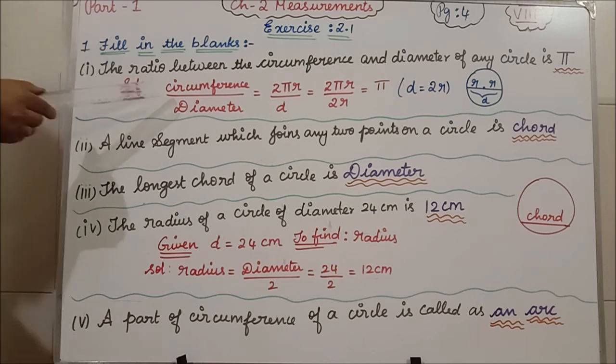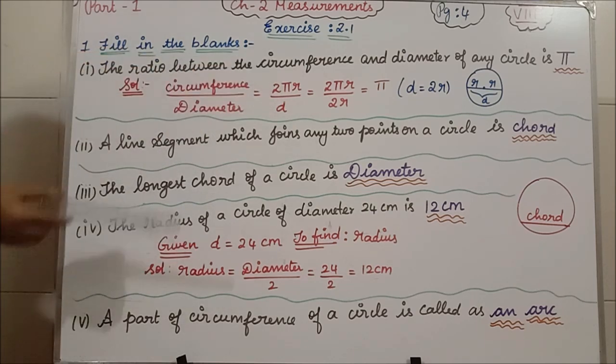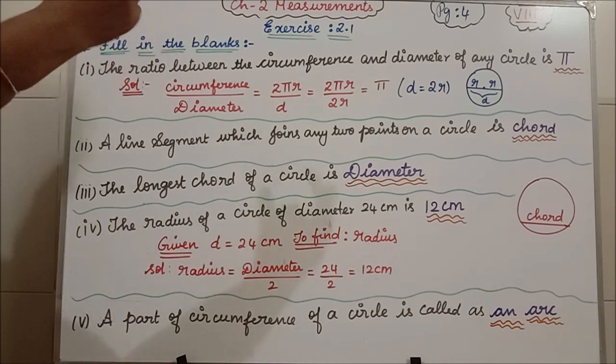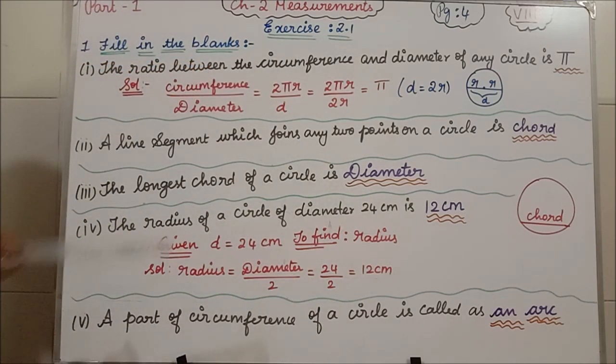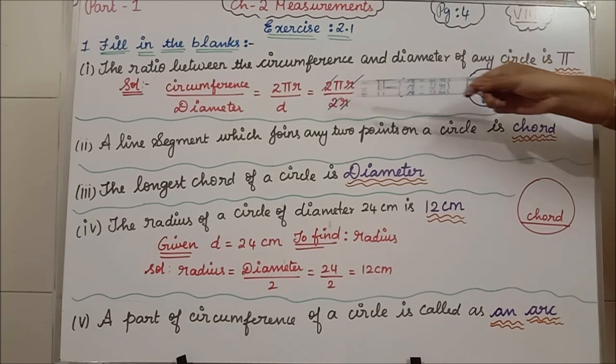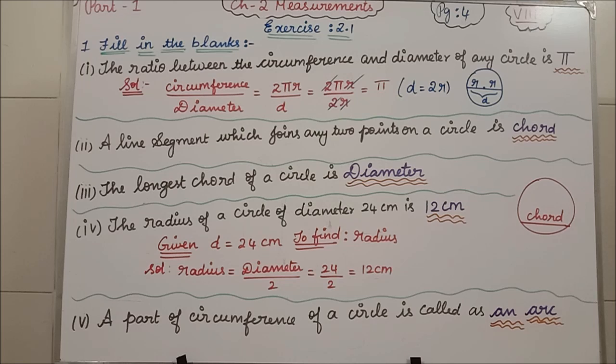Clear? The circumference of the circle formula is what? 2 pi r. Diameter we can write as d. Isn't it? So diameter equal to what? 2 into radius, because diameter indicates 2 radius. So in the bracket I have written d is equal to 2r. In the place of d I am writing 2r. The next step, 2 will get cancelled, r will get cancelled. Remaining is what? Pi. So that is the answer for the first question. Clear all of you?